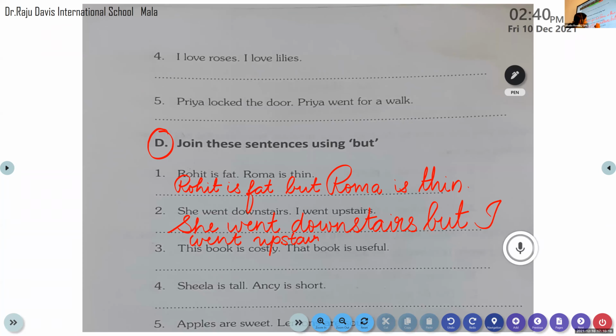Then what we have to do? We have to place the full stop at the end of the sentence. Okay, this is how we join two sentences into one by using the conjunction but. Clear? Now you do it. All of you, please do write it.